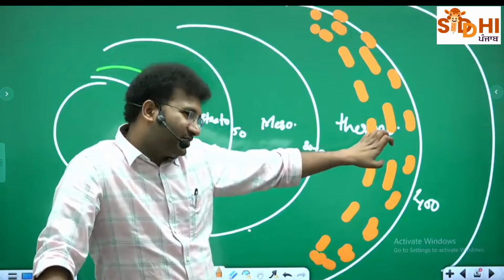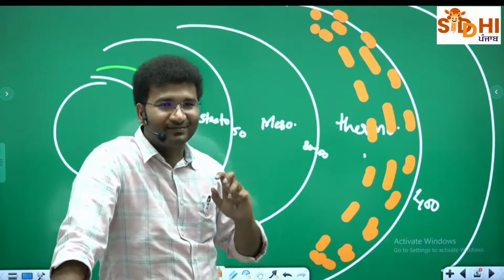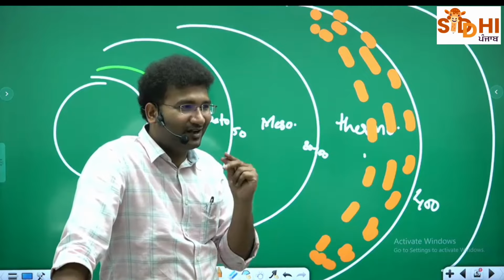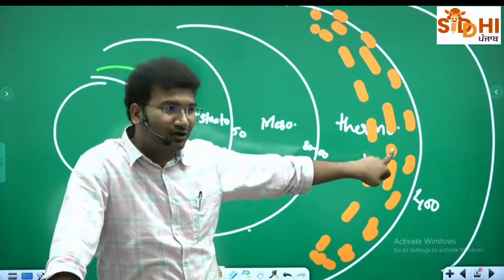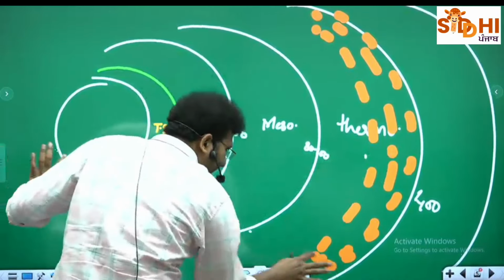If I place my satellites here, in the ionosphere, which has charged ions, these are low Earth orbit satellites. High Earth orbit satellites are present in the exosphere.